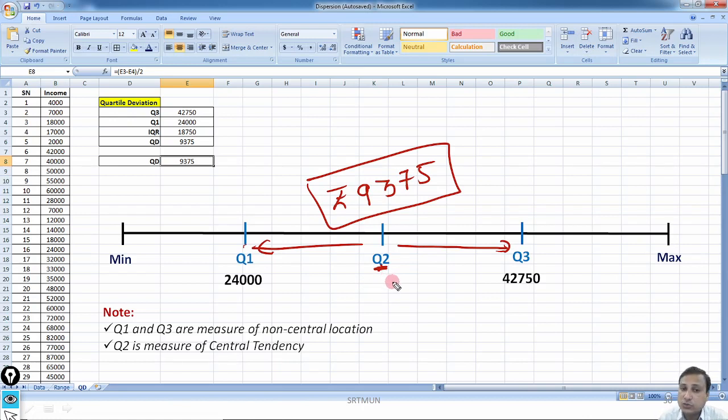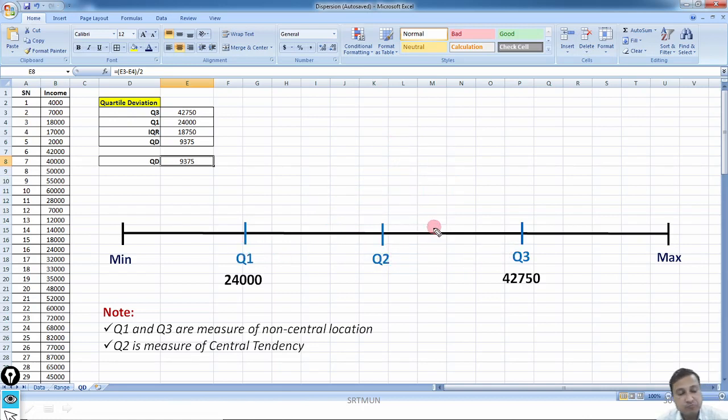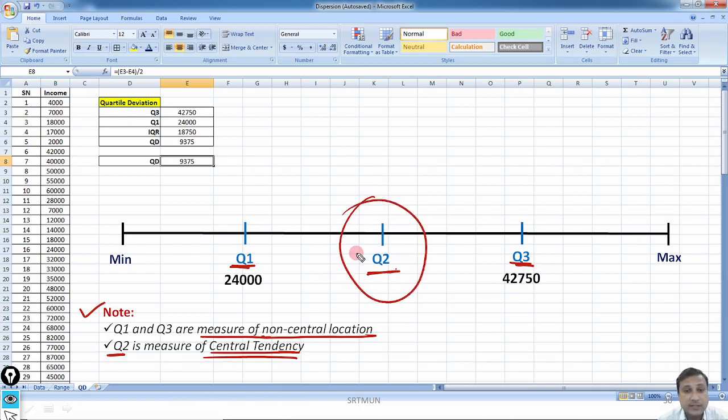I hope you understood this. So this is the average distance of these quartiles from the median. So this is the way that we give meaning. So here is the important note. Quartile 1, first quartile and third quartile, they are the measure of non-central location, whereas quartile 2 is the measure of central tendency. Quartile 2 is the measure of central location. So this is the only central location. They are not central location.